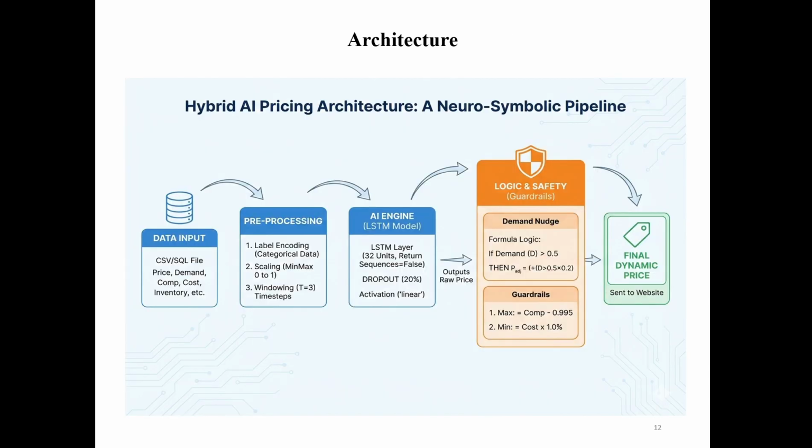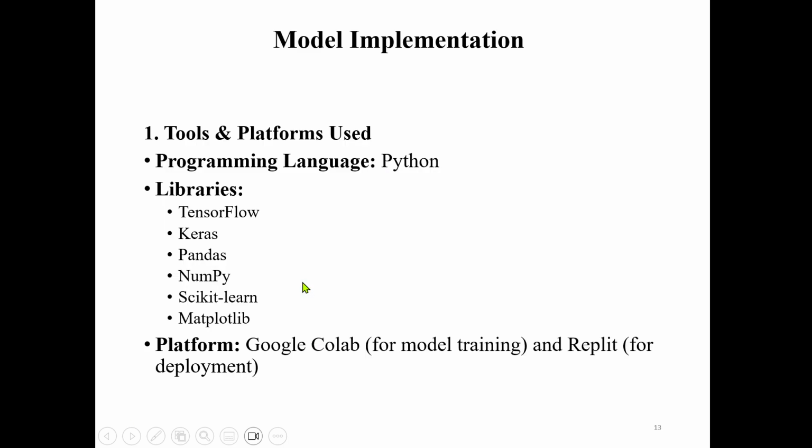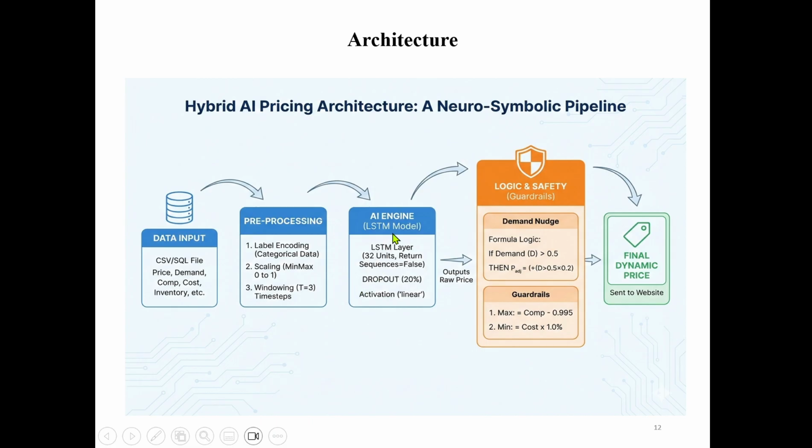On the model architecture, initially we get the data from a CSV file like product price, demand, competitor price, cost price, inventory level, purchase frequency, season, and so on. Then pre-process the data: label encoding, min-max scaling, and a sliding window of the past 10 days of data. Then the AI engine, the LSTM model, predicts the raw price of the product.